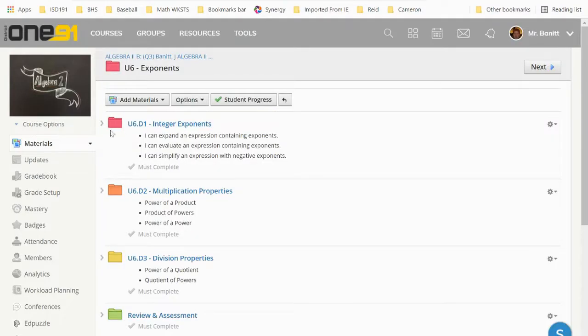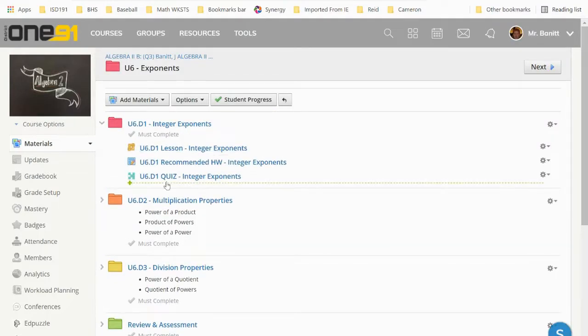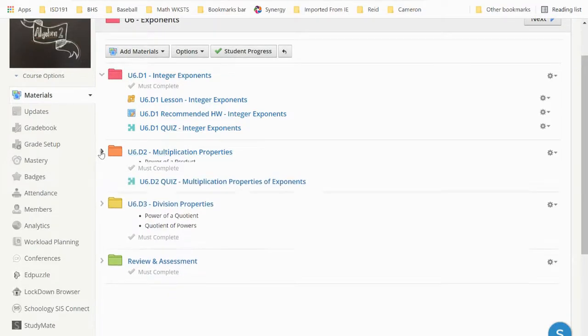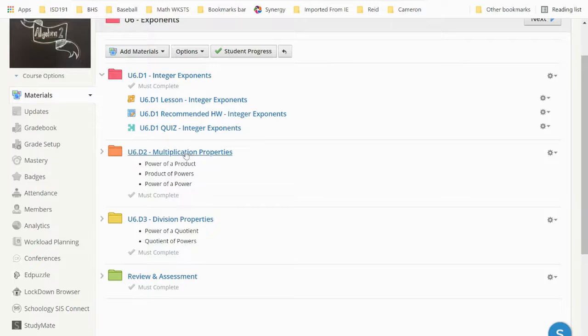So you'll complete that for each day. So there's the Day 1, everything's in there and ready to go. Day 2, I'm still working on that content, so it is not going to be in there. It's empty right now. I've got the quiz, I guess, but the rest is empty. And then same thing with Day 3.